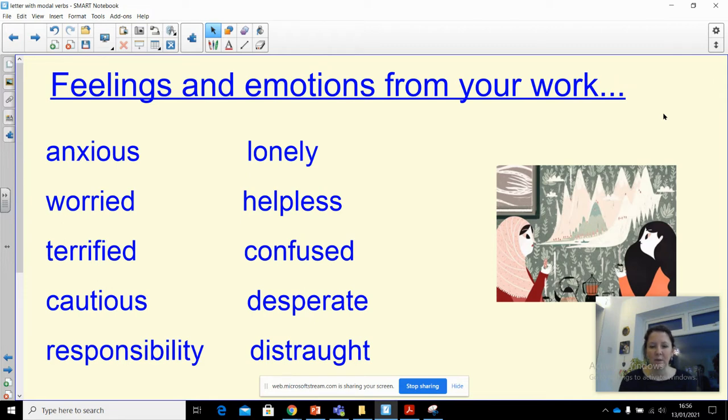She's helpless and confused and desperate and distraught. Look at all of those emotion words that you came up with in your writing. They weren't my words, they were yours. Well done. If we were in class, we would have collected those in on our working wall.